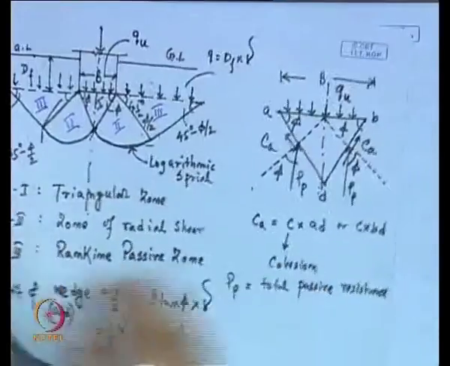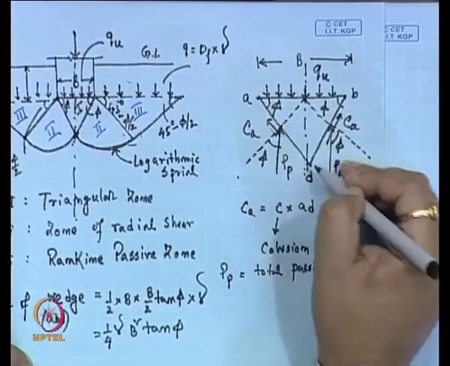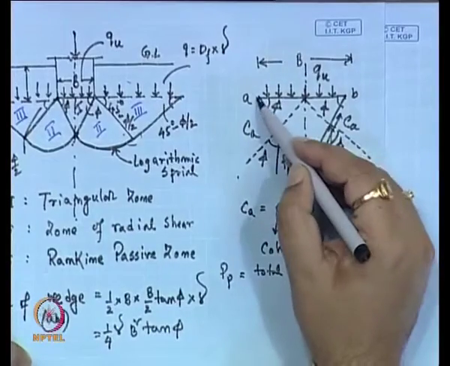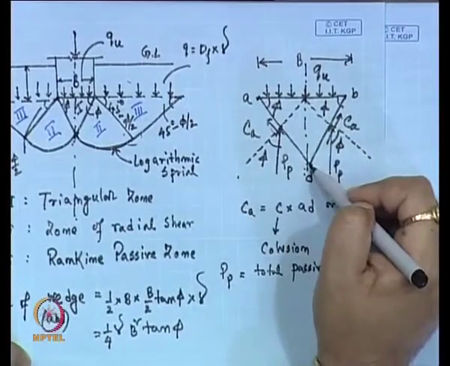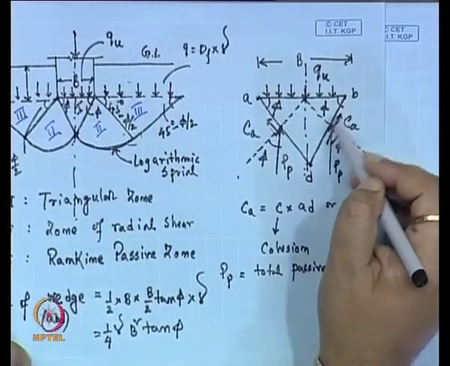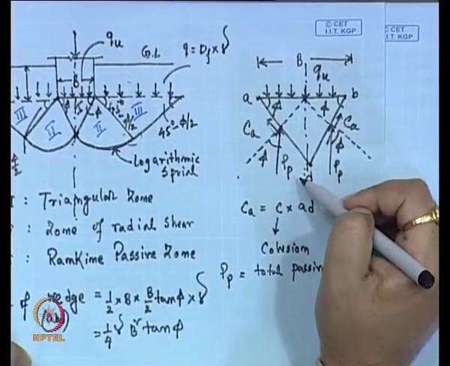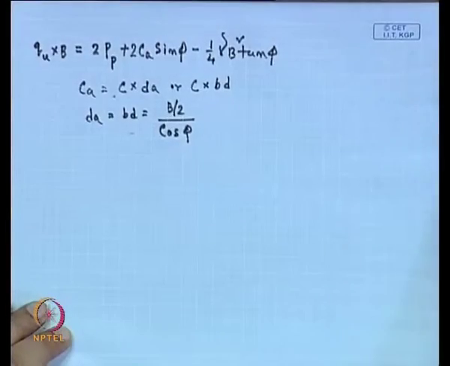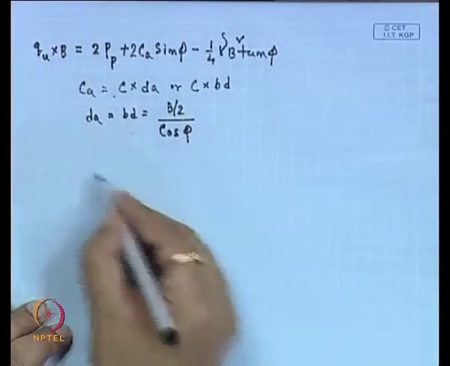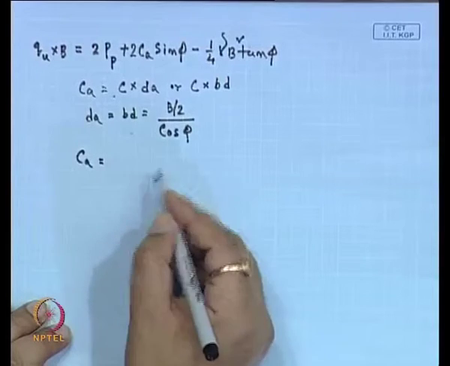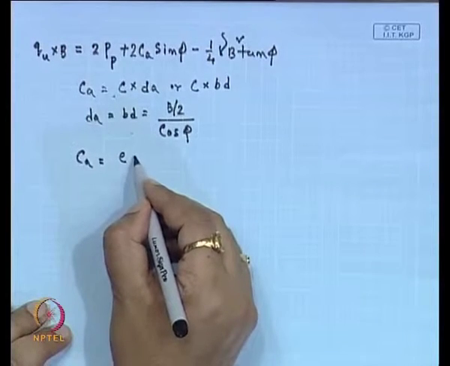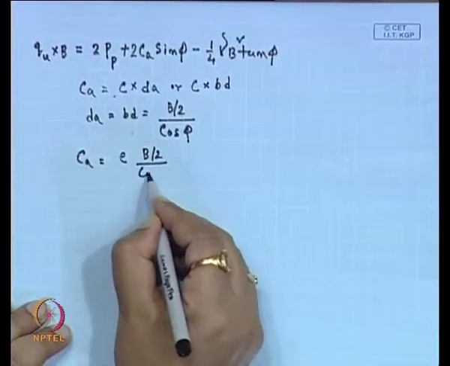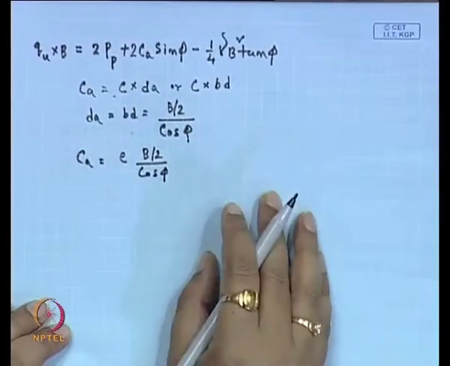So, here in this figure we can write this B A as this height is B by 2 into tan phi. Similarly, this side A d or B d is B by 2 divided by cos phi. So, we can replace this value here in the C A. So, we will get C A is equal to C into B by 2 divided by cos phi.